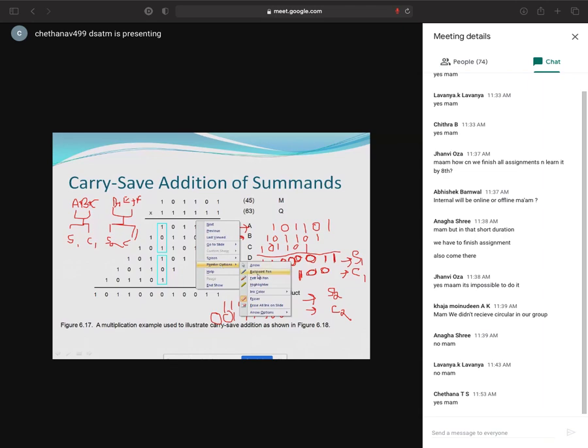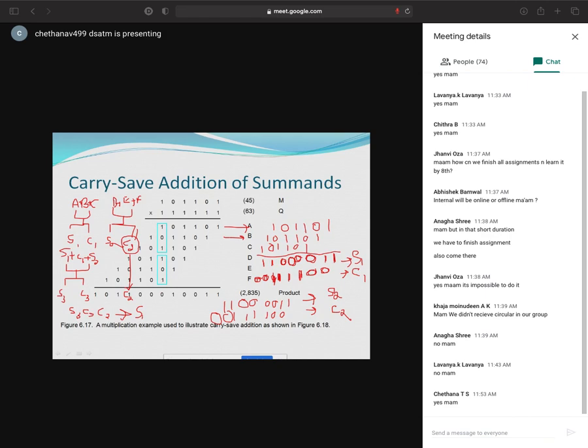Okay, now I'll just add now these 3 values. S1 plus C1 plus S2. I'll add 3 values. What value I'll get now? Obviously I will get S3 and C3. Now this C2, whichever is left, no? So I have taken S1, C1 and S2, I've added. So this C2 which has been left, that C2 I will take it here. Then I will add totally S3, C3 and C2. Finally I will get final result S4 and C4.